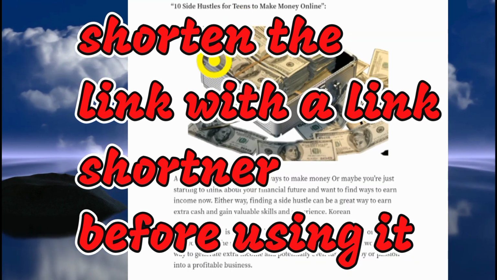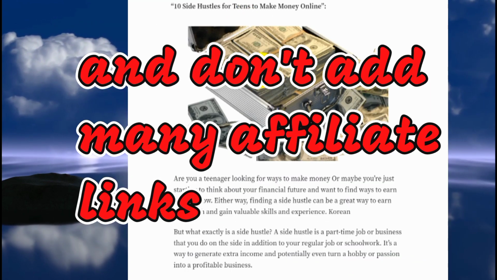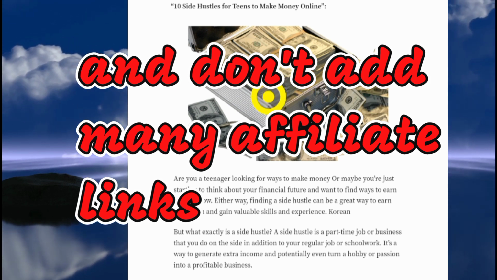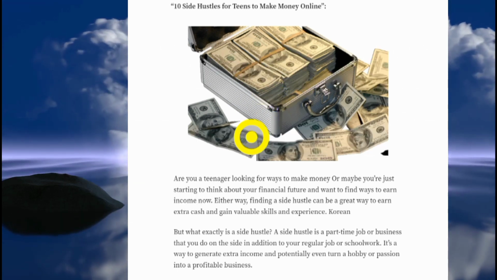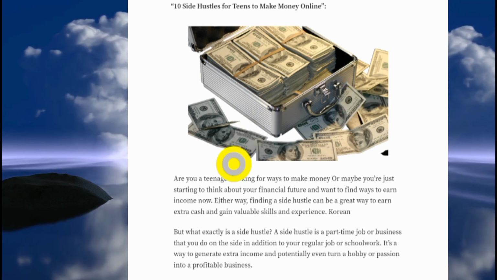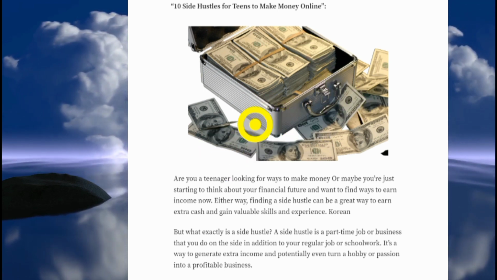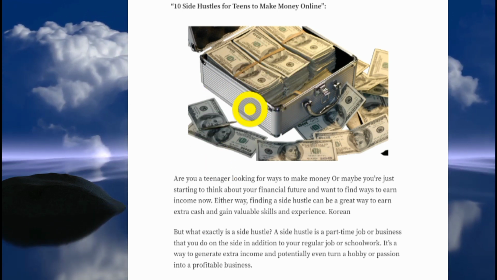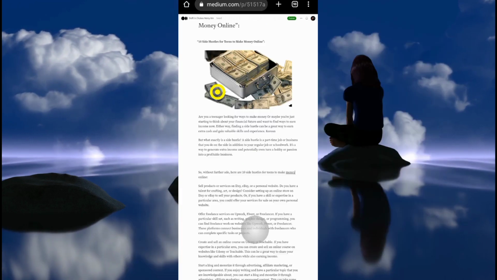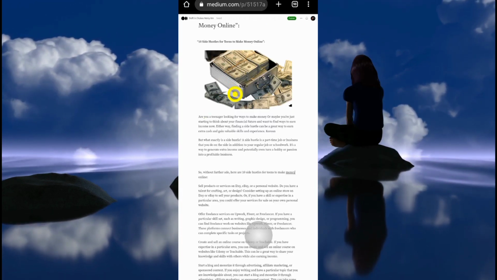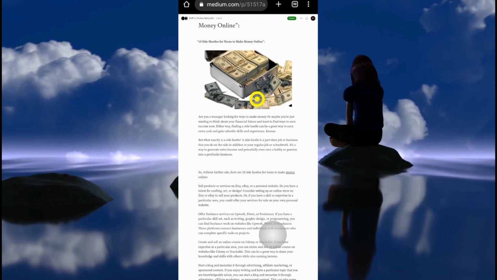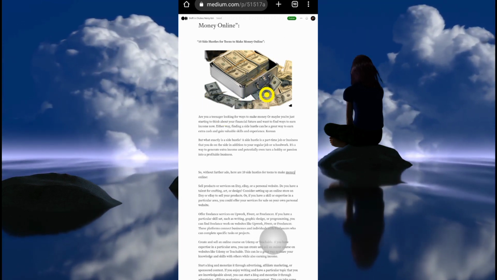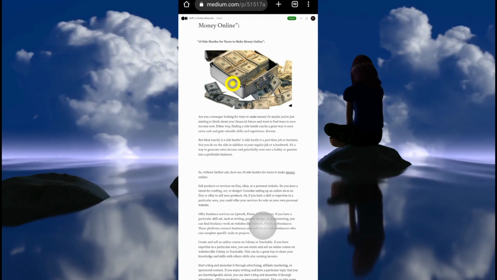Now to be on the safer side, you might want to publish this on your personal website. You have to get started somehow. I've got a video that teaches you how you can actually create a Blogger website for free. You're not going to spend any money. At least you can start from there. Once you start making money, you could upgrade and start using WordPress and the likes. If you want to know how you can paste this kind of content on your free blog website and make money without paying any money, watch the video linked in the description.